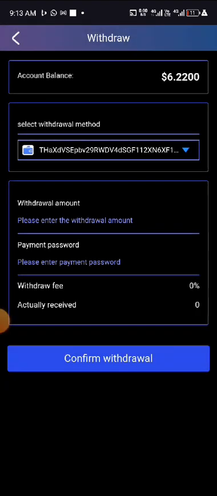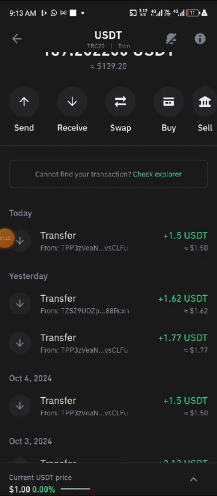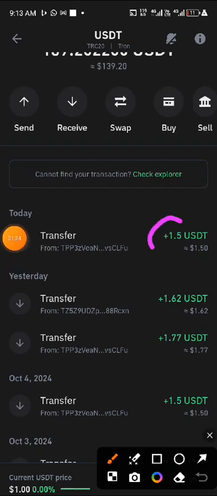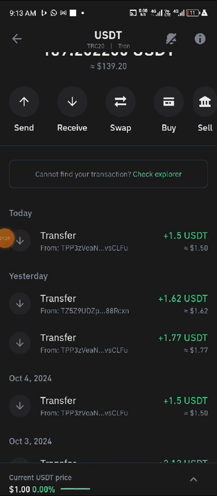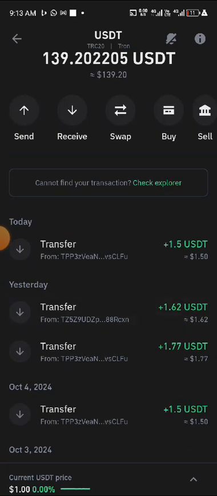I will be going to my Trust Wallet right now to show you my last deposit there, so that you will know whether this money is coming from this platform or not. So let me go to my Trust Wallet right now. You can see it here on my Trust Wallet. My last deposit here is $1.50. I got this from one of the platforms which I shared in the first video I shared yesterday.